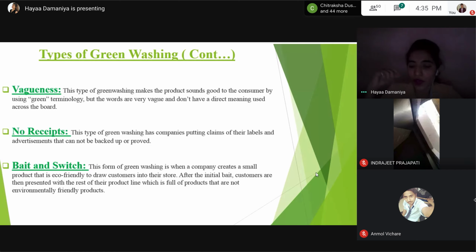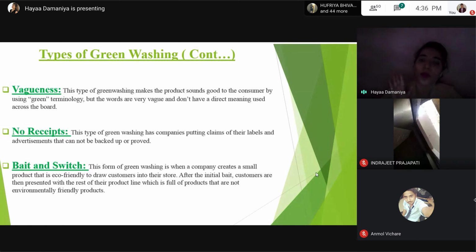For example, take a toilet paper company using recyclable paper. They provide toilet paper which is actually recyclable, so it is eco-friendly, but this recyclable toilet paper is overpriced.